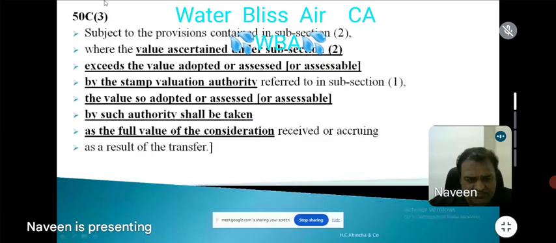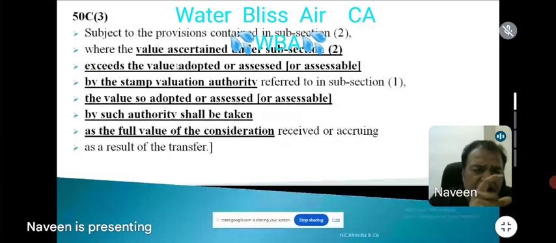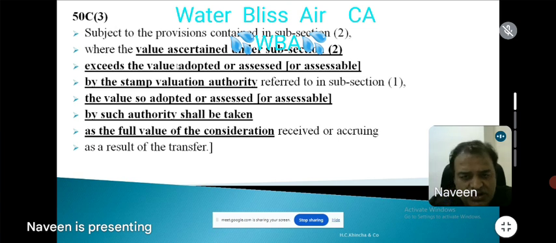Next, 50C(3). 50C(3) is very simple, sir. I referred my case, myself, Chetan: 2 crores, 1.5 crores. Fair market value 1.5 crores, guideline value 2 crores. So I went to the AO, I made a claim before the AO, who referred it to the valuation officer. Now, the valuation officer is Kamlesh. So Kamlesh, what can he do? Either he will determine a value in excess of 1.5 crores, or less than 1.5 crores, or accept 1.5 crores. Only three things he can do, sir. If he accepts 1.5 crores, I am very happy. Our Kamlesh valuation officer accepts 1.5 crores, I am very happy, fair market value.